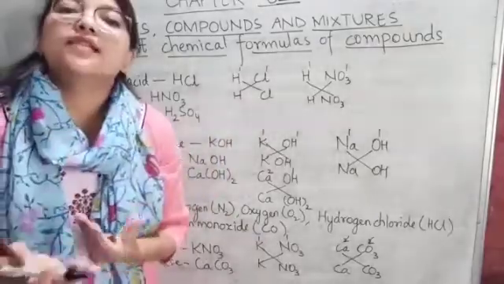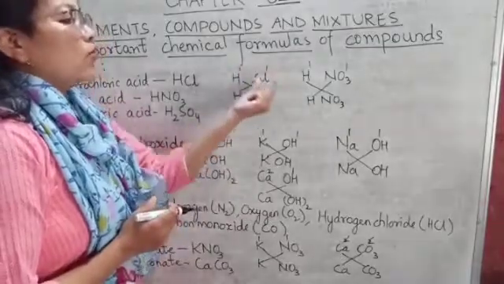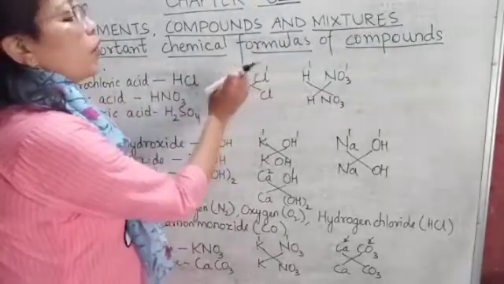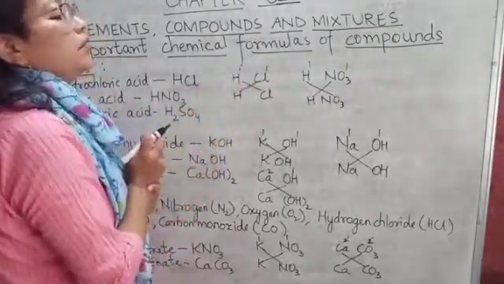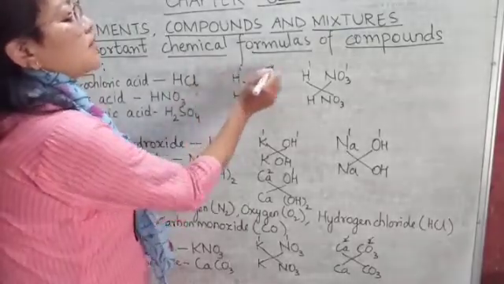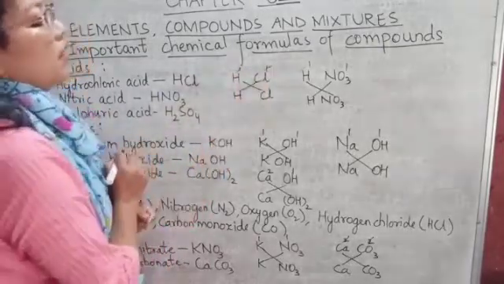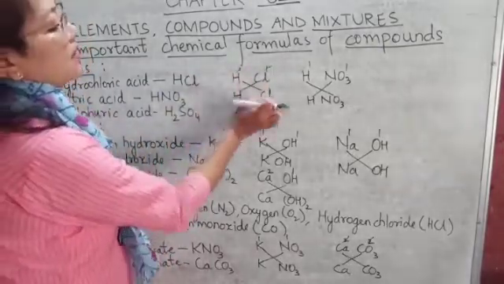One more thing: if the valencies of both the elements are the same, then we are going to cancel them. So simply we can cancel them like this, and the formula will be HCl.